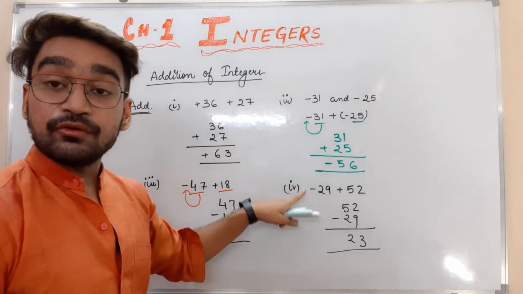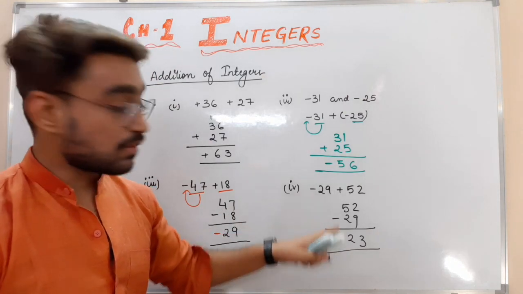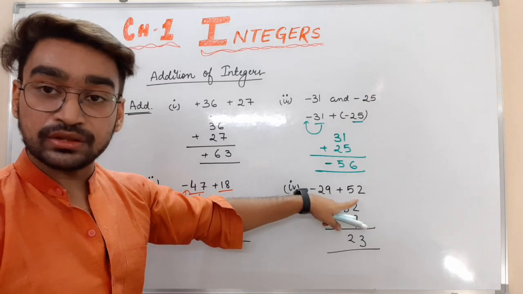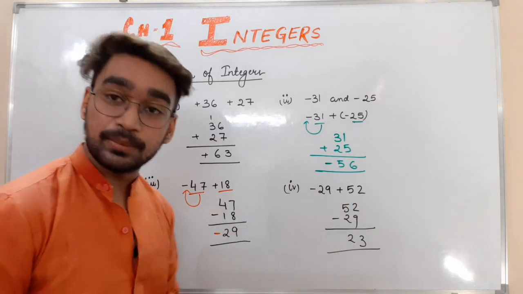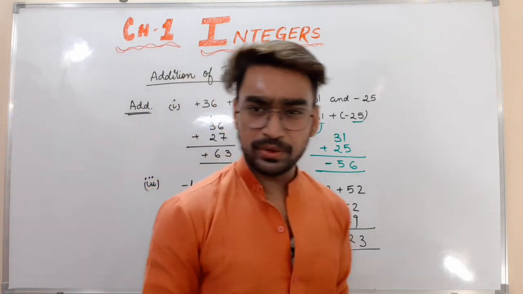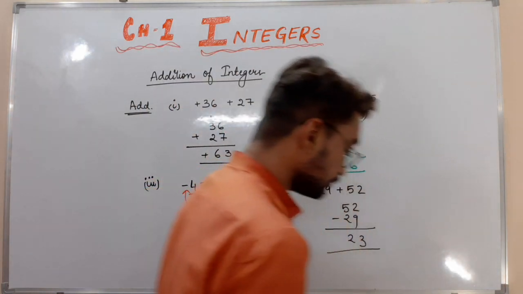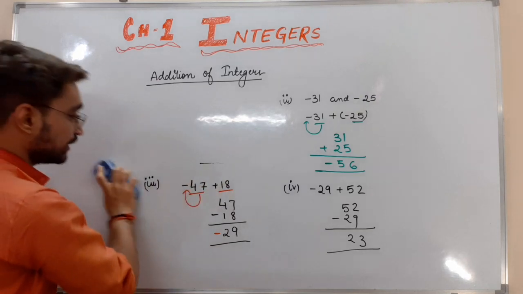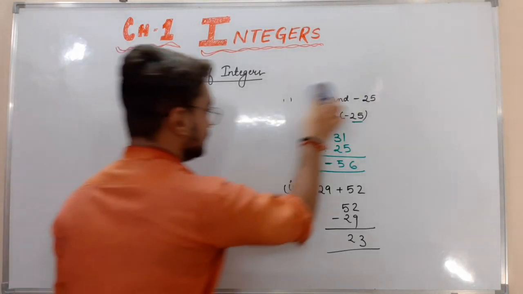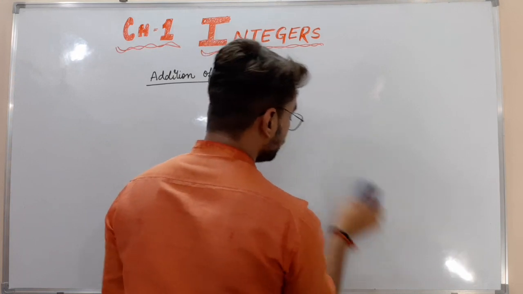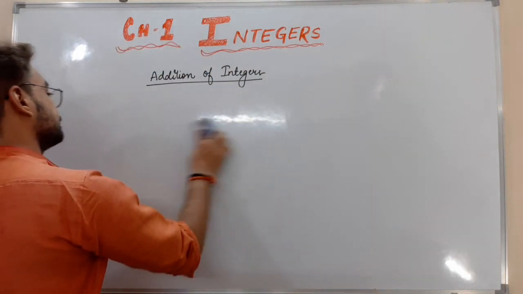We want to put the symbol of the largest number. What is the largest number here? 52. What is the symbol before 52? Plus. So the answer will also be positive. I hope it is clear to everyone, right? So addition of integers is quite easy. We just have to remember our two rules.